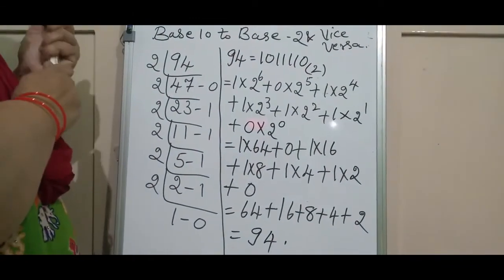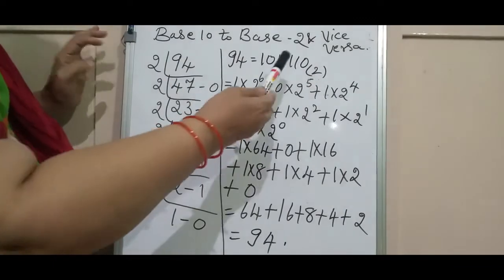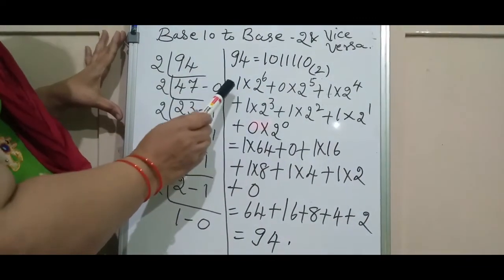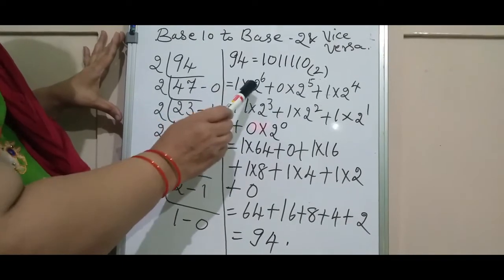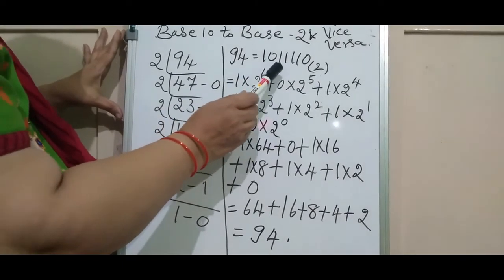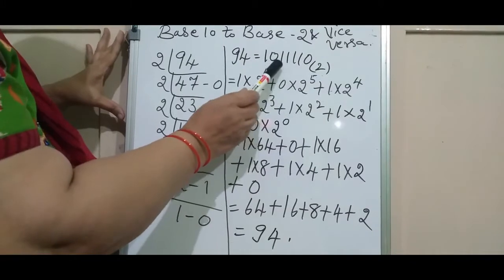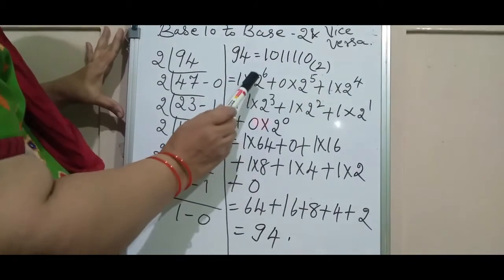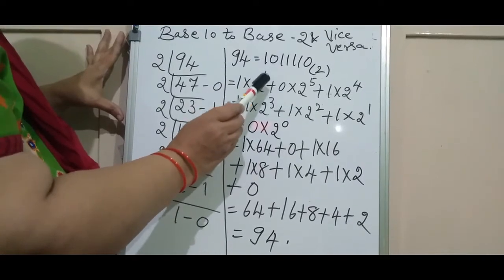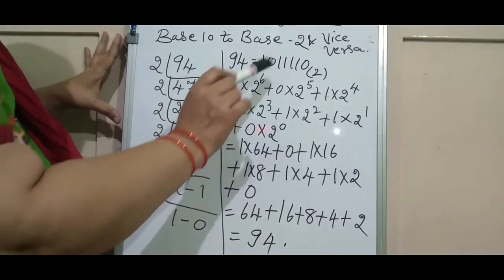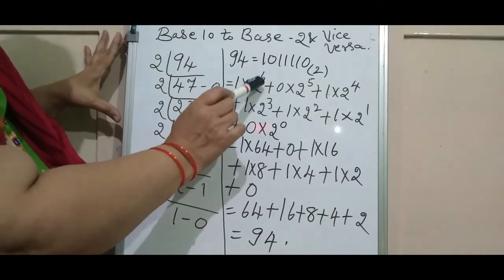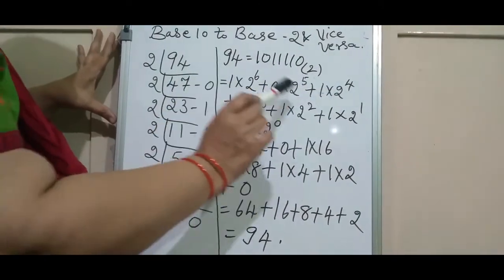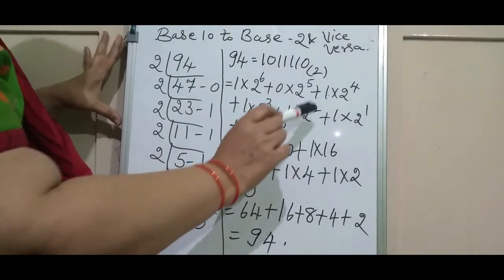And the reverse process I am showing you here, the conversion of base 2 to base 10. 1 into 2 to the power of 6. How do we decide the power number here? We go on counting the digits here. See, this is 1, 2, 3, 4, 5, 6, 7 digits there. So write the power number one less. 7 digits are there, so I am writing 2 to the power of 6. Then go on reducing the power numbers for each digit and go on writing like this.